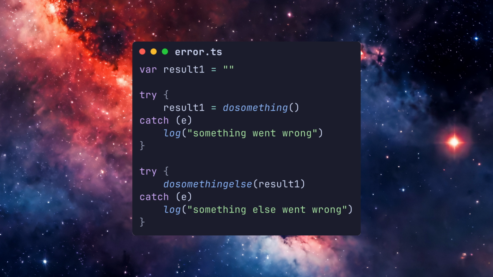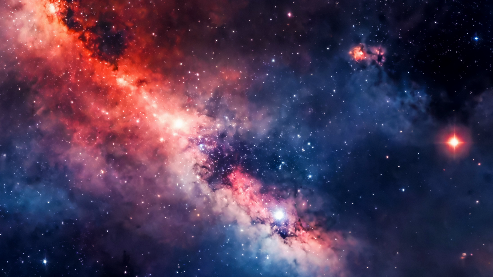Our doSomething and doSomethingElse functions might be calling additional functions which can throw errors of their own. Catching these errors multiple stack frames away from where they were generated is another way we are prevented from adding useful context to the error message. Go's style of error handling is designed to solve these problems.